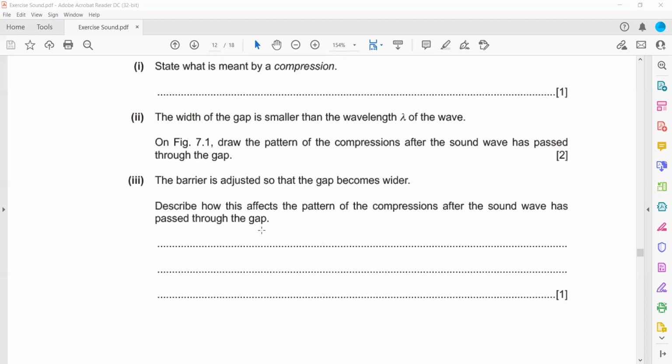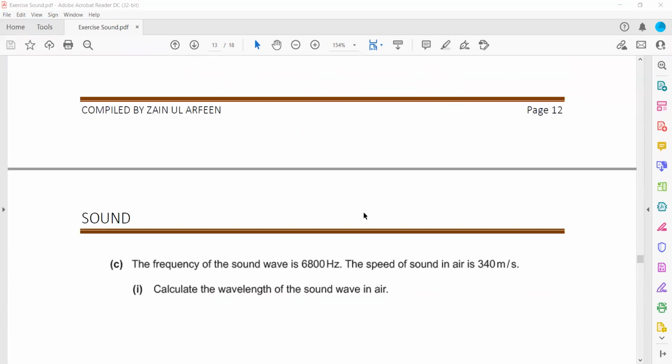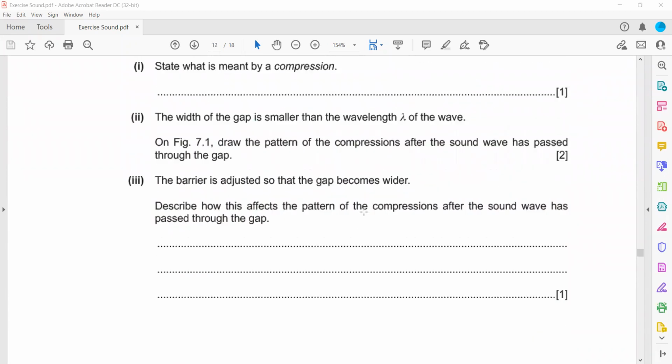The barrier is adjusted so that the gap becomes wider. Describe what happened to the pattern of the compressions. If the gap is wider, then we have a small diffraction, because the gap size is larger than the wavelength. So these are some questions related to sound.